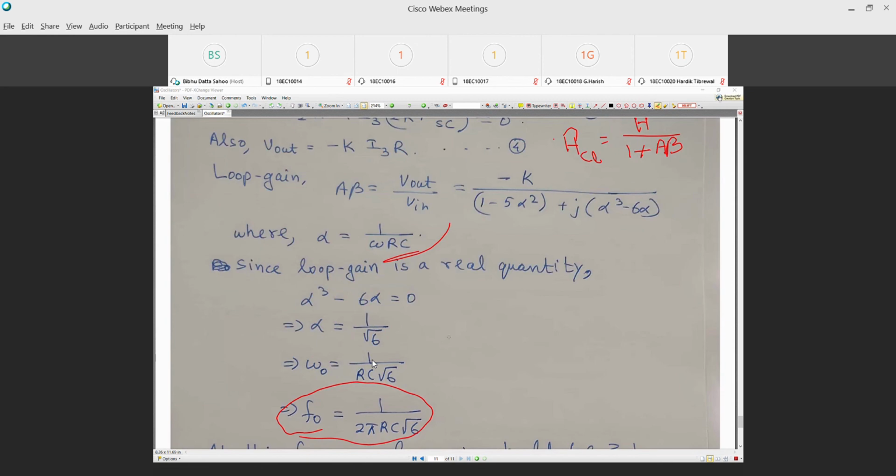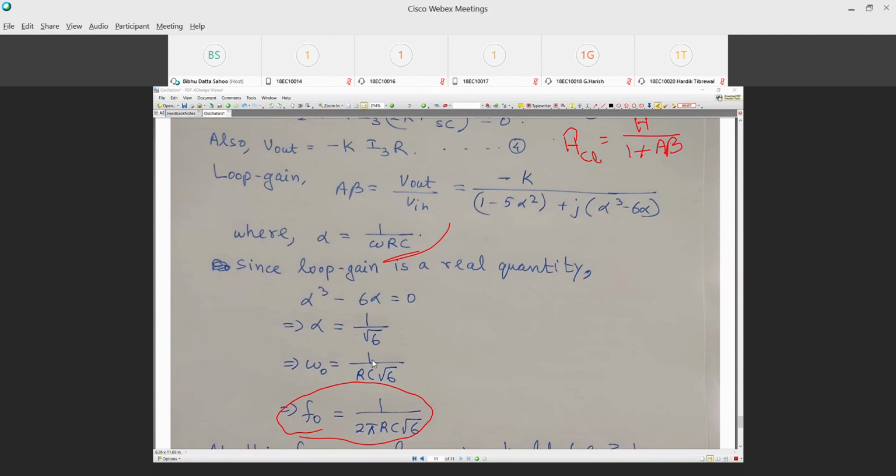Where did I make a mistake here? How is alpha equal to 6? Alpha equal to 1 by root 6, right? Oh, alpha equal to 6. Alpha equal to root 6. Sorry. Alpha equal to root 6. Sorry, my mistake. So wait a second, let me fix this.